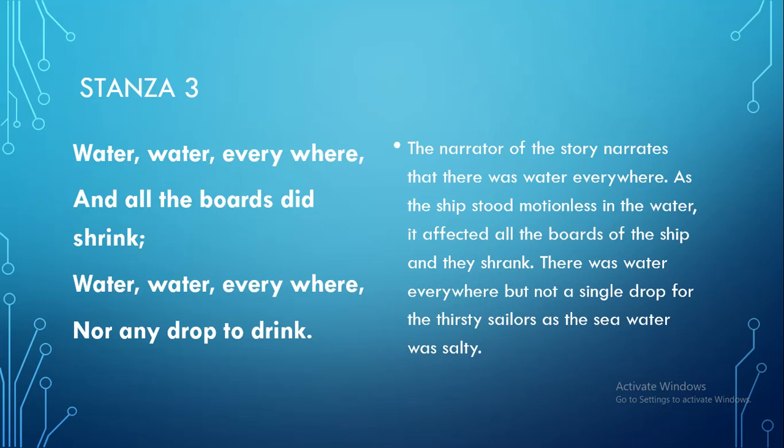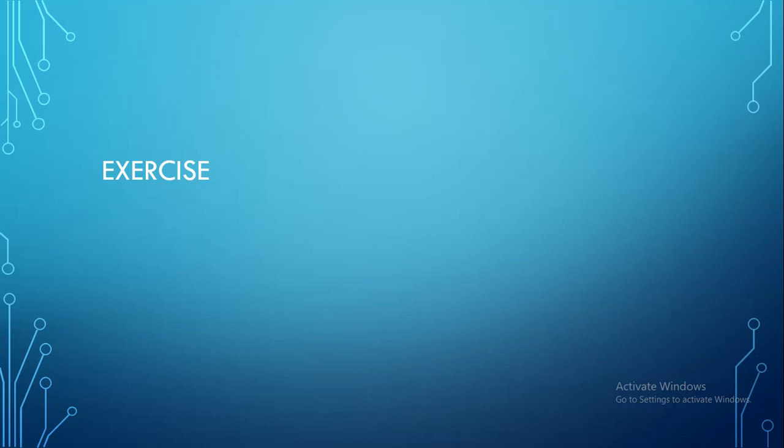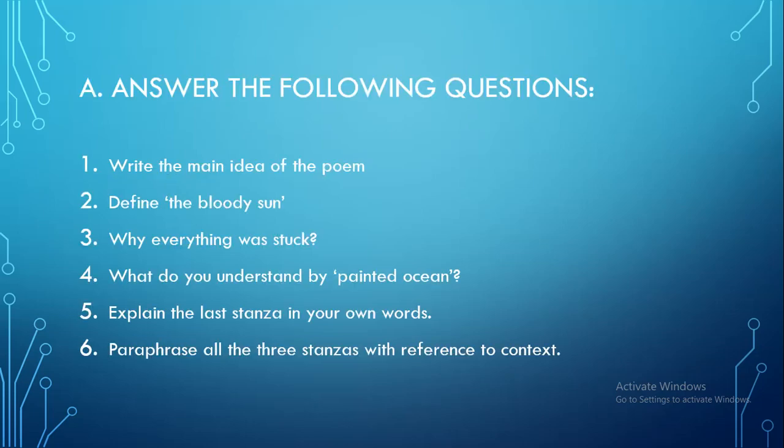Well, we can paraphrase it as the narrator of the story narrates that there was water everywhere as the ship stood motionless in the water. It affected all the boards of the ship and they shrank. There was water everywhere, but not a single drop for thirsty sailors as the sea water was salty. Or we can paraphrase it as there was water everywhere, all the boards shrank, there was no drop of water to drink. Now let's come to the exercise that you have to do.